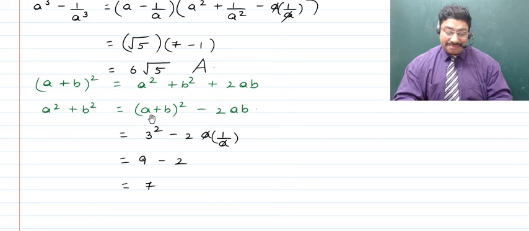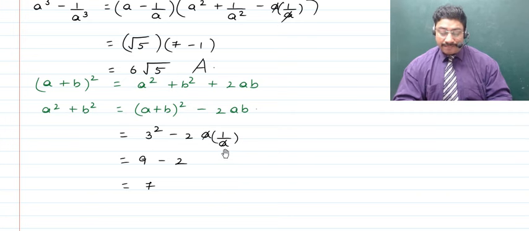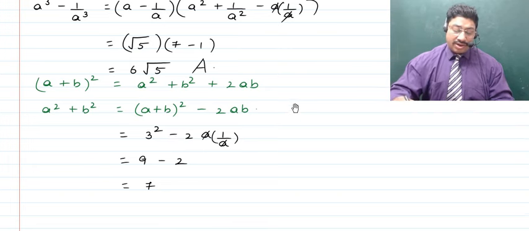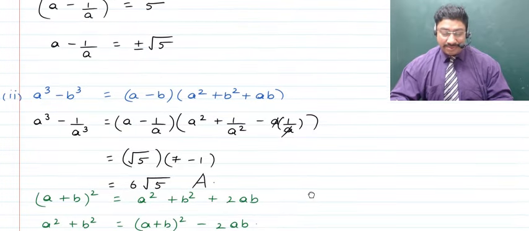Since a plus 1 upon a has been given to us to be 3, we write 3 here and then we square it, and from that we subtract 2 times a times 1 upon a, as b is 1 upon a. Cancelling both these off, we have 9 minus 2, which becomes equal to 7. So here 7 is the value of a square plus b square.